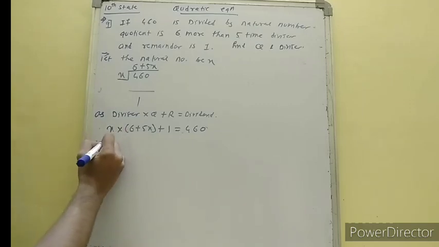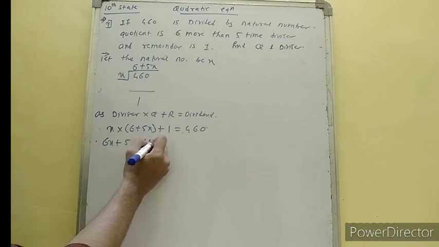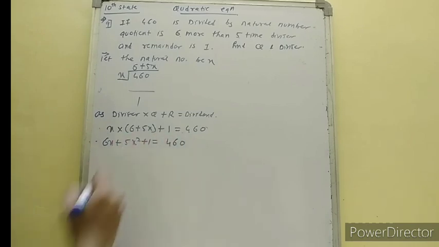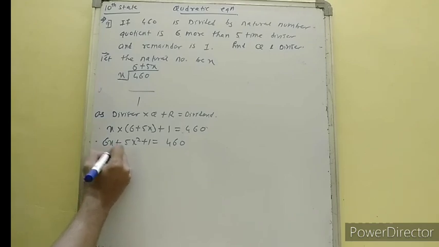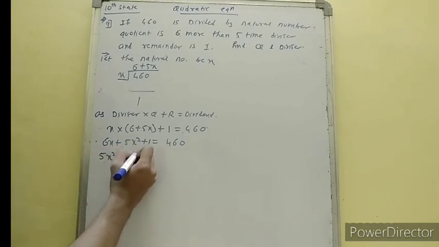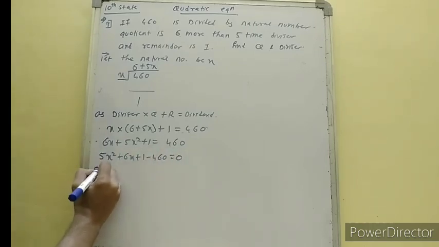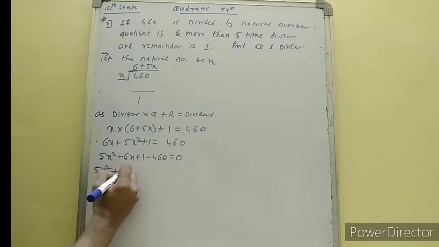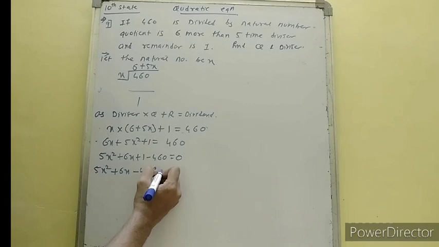So 6 into x is 6x plus 5x square plus 1 is equal to 460. So 5x square plus 6x plus 1 minus 460 is equal to 0. So we have 5x square plus 6x minus 459 is equal to 0.